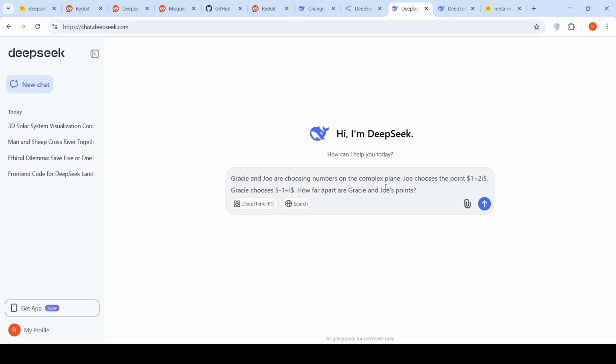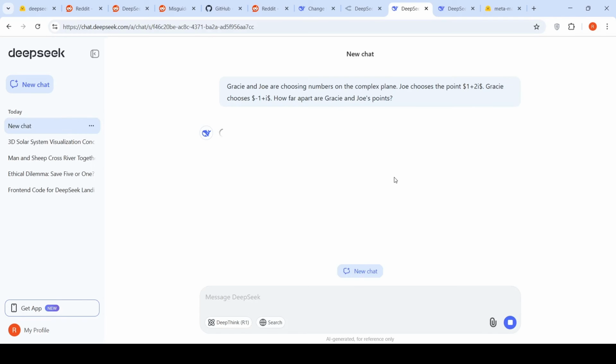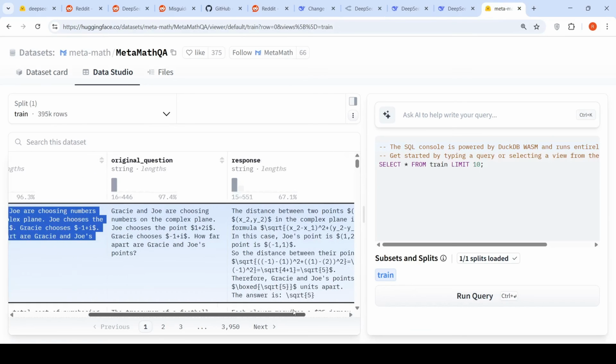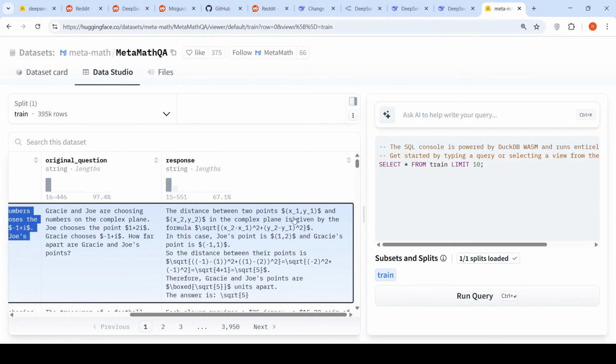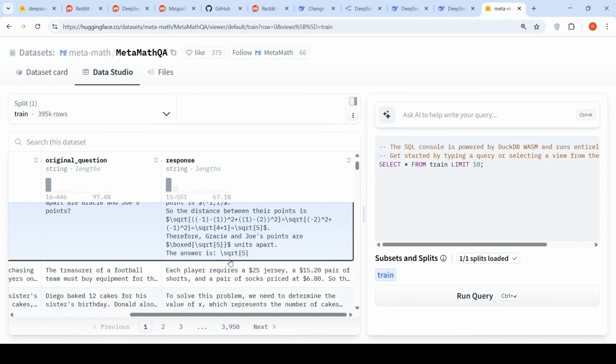Gracie and Joe are choosing numbers on the complex plane. Joe chooses the point 1 plus 2i. Gracie chooses -1 plus i. How far apart are Gracie and Joe's points? So this is about computing distance in the complex plane. So let's see what the answer is. Okay, the response is that the distance between 2 points in the complex plane is given by the formula. In this case, the answer is square root of 5. Let's see what comes over here.